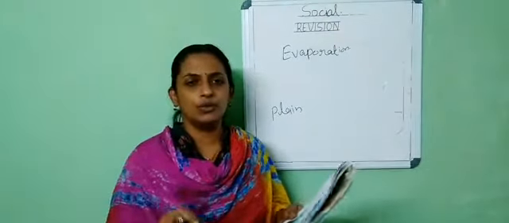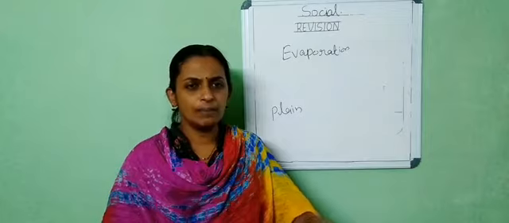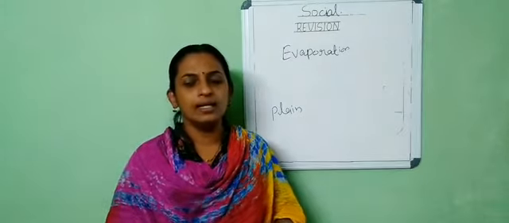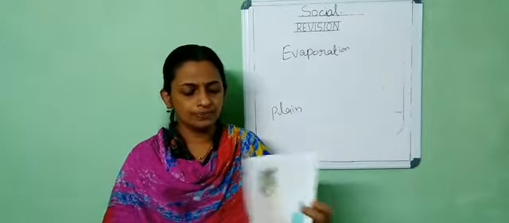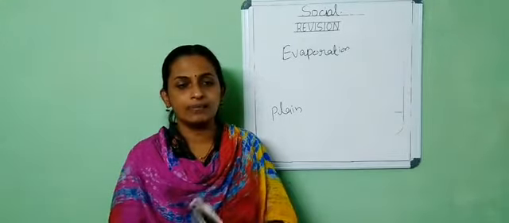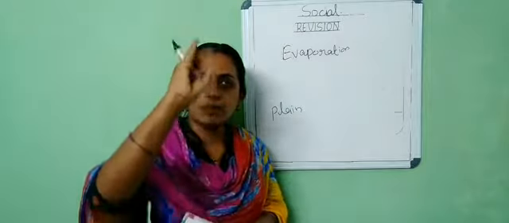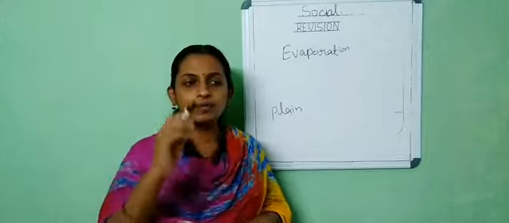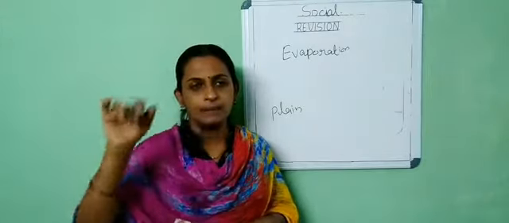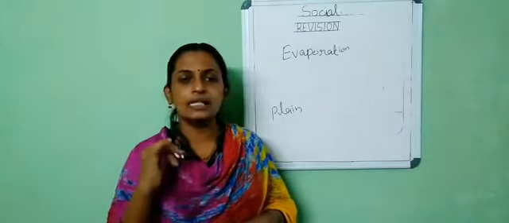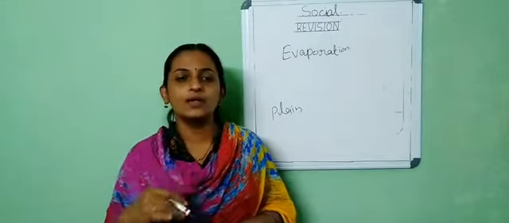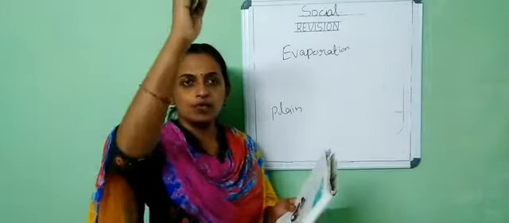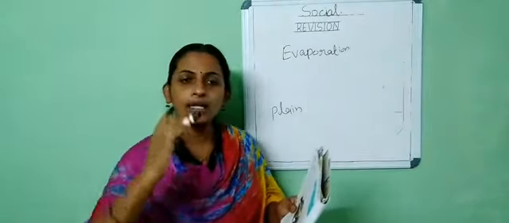That picture is already uploaded in our social Google Classroom. Please check it and study that. And next one is about our domains. Which are the domains? Atmosphere, lithosphere, and hydrosphere. Atmosphere contains gases. Lithosphere contains rocks. And the hydrosphere contains water.